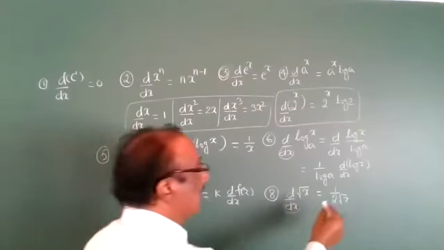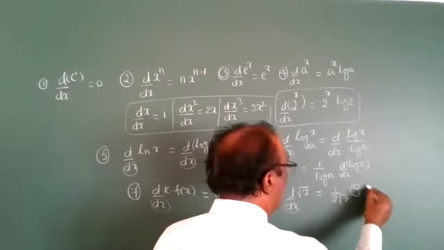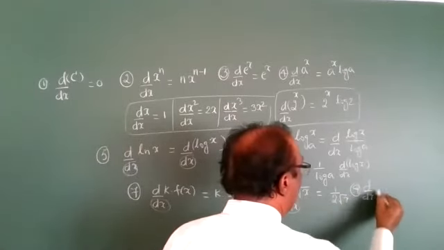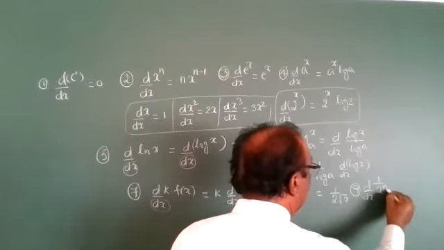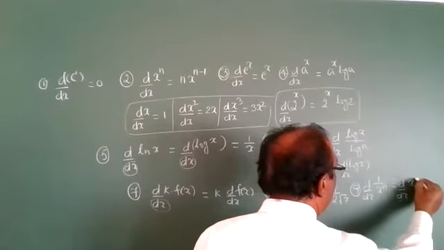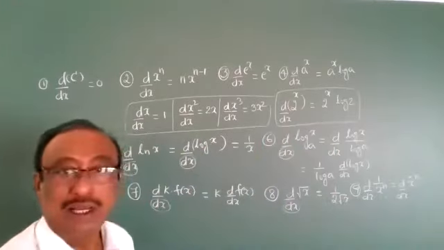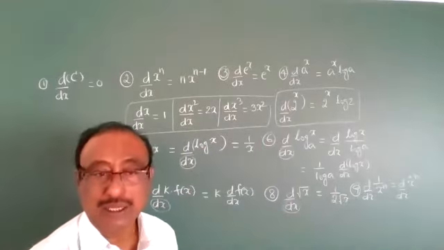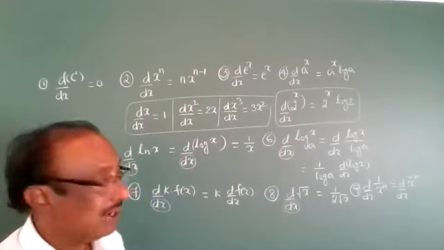The ninth point is the derivative of 1 by x power n. This can be written as d by dx of x power minus n, and then we apply the x power n formula.